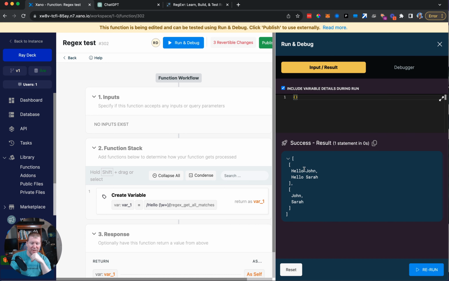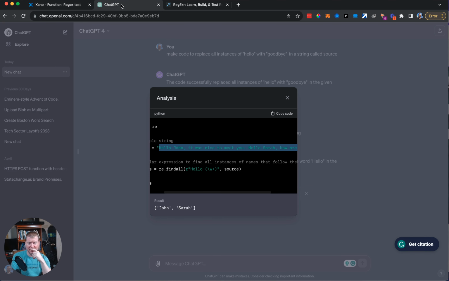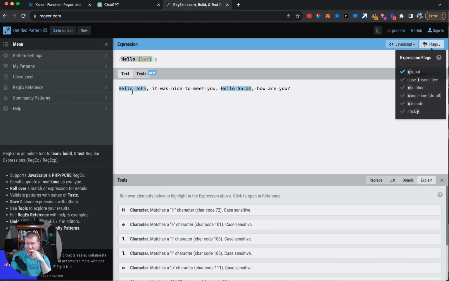So it has both the expansive version, the version that includes hello, and the version that does not. In this case, you'll probably want to use the second of the two. Because when I did ChatGPT, it gave me the result of John and Sarah, which is what we're going for. But in regex, it gave us "hello John" and "hello Sarah".